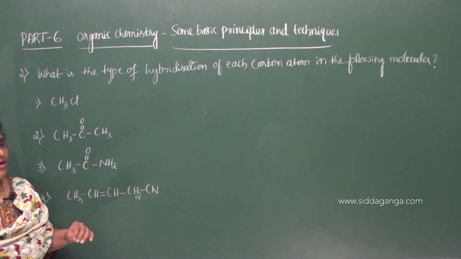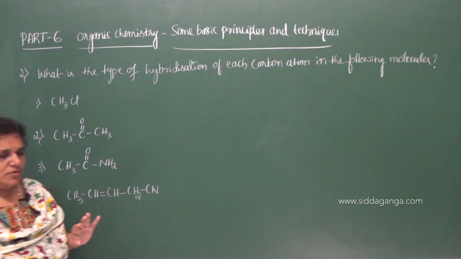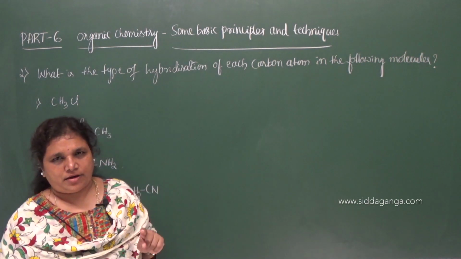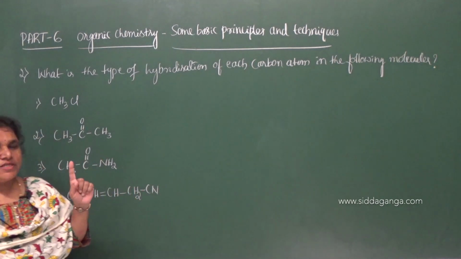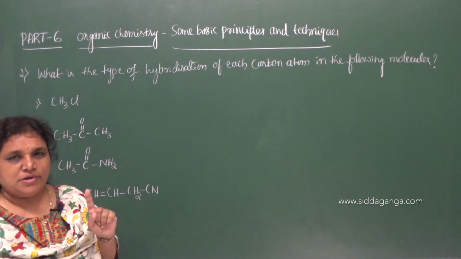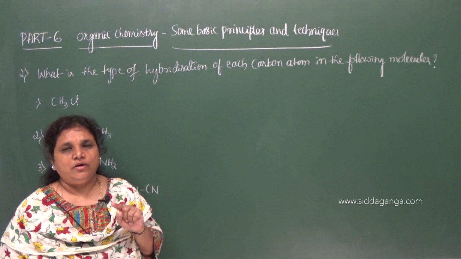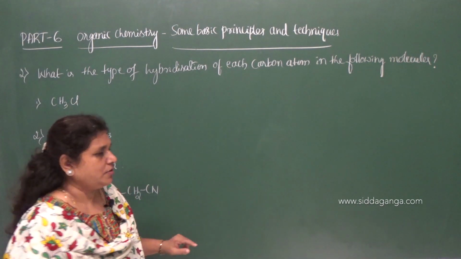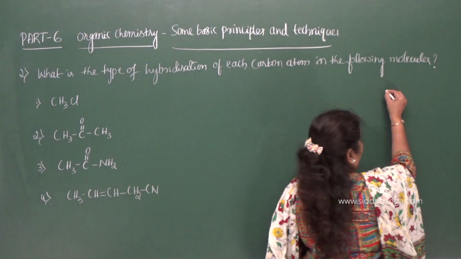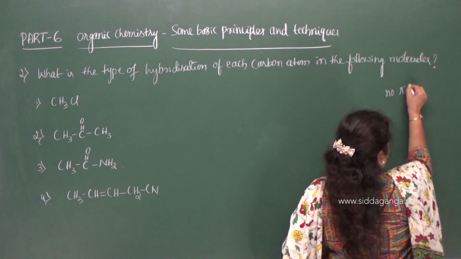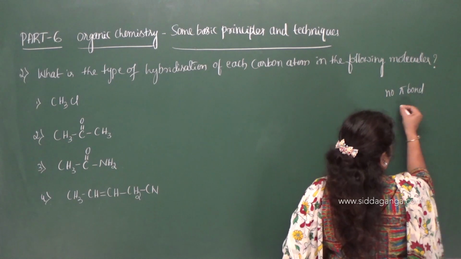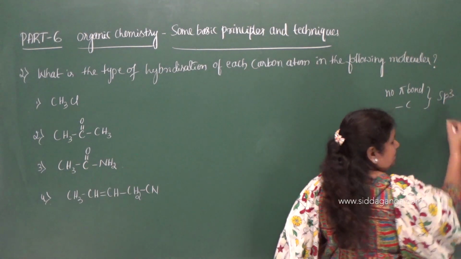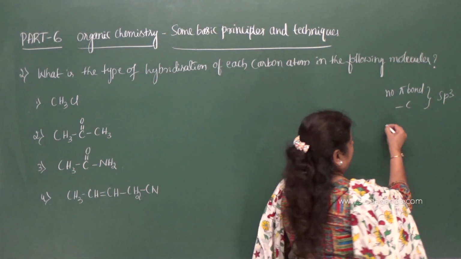First we should know how many bonds are formed by carbon. If carbon forms a single bond, it forms only a sigma bond and no pi bond is present. So no pi bond, only single sigma bonds, then the state of hybridization is sp3.